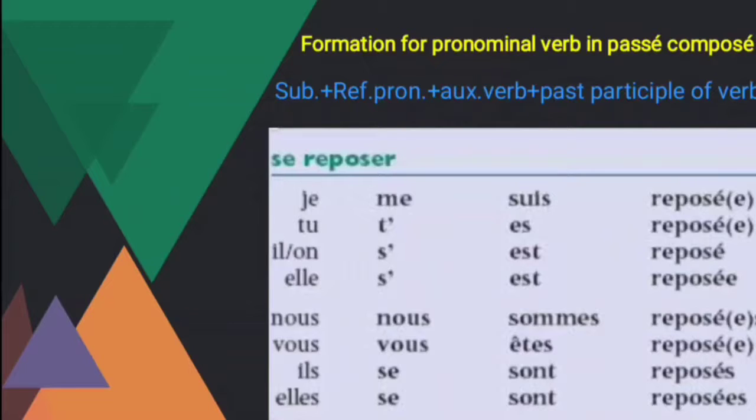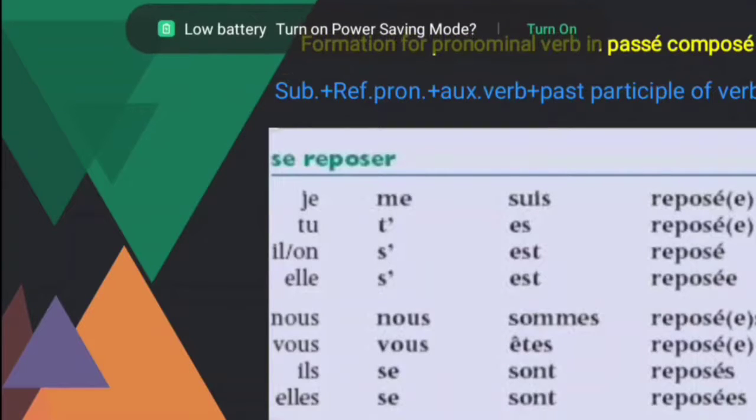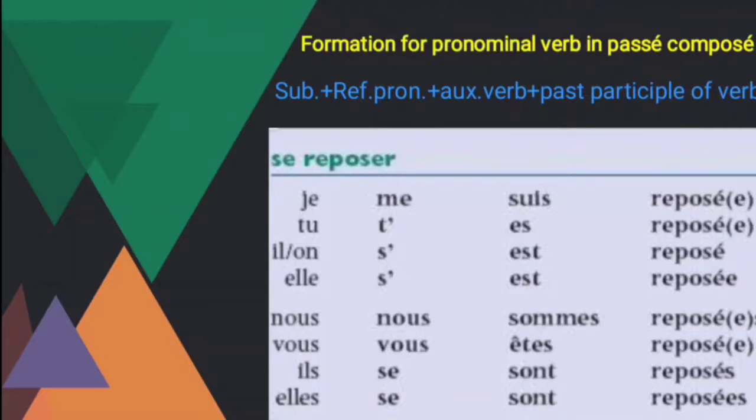And next, the auxiliary verb. For this pronominal verb, which verb conjugation do you take? Not avoir, the être verb conjugation only. That is je suis, tu es, il est, elle est, nous sommes, vous êtes, ils sont, elles sont. And next, the past participle of the verb. Se reposer means to rest oneself. Reposer ends with er. If the verb ends with er, you have to put é with an accent. So this is the past participle of the verb.